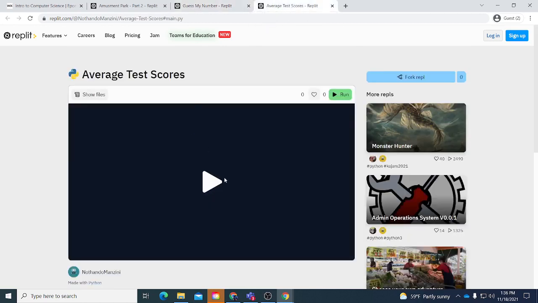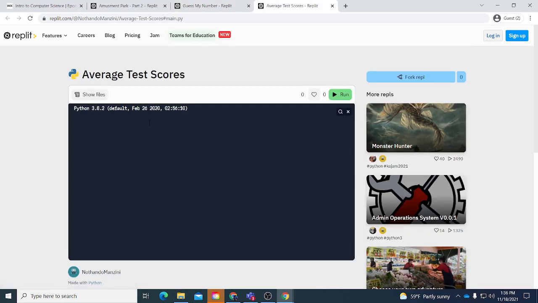Moving on to the next one with for loops, this one's our average test scores. How many tests would you like to average? I'm going to say 4. Enter a score. Let's do 79.8. Let's do 45, 32, and 99.99. So the average of our 4 tests is 64.2%.